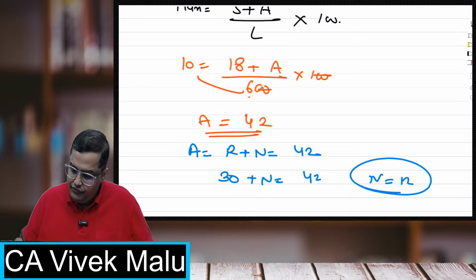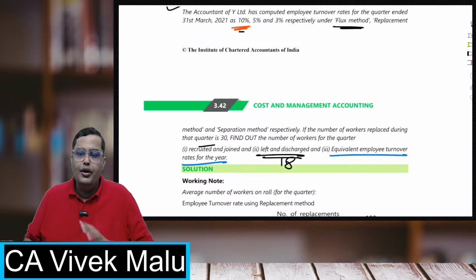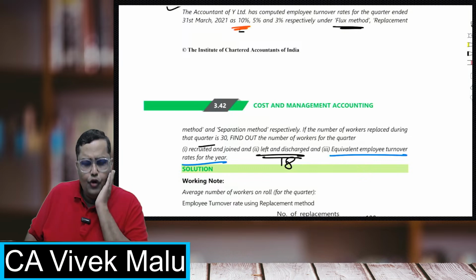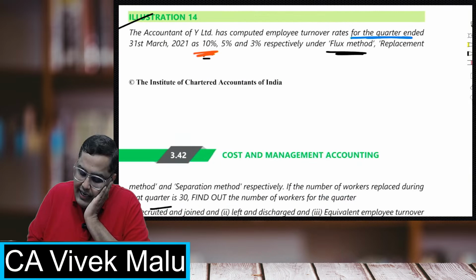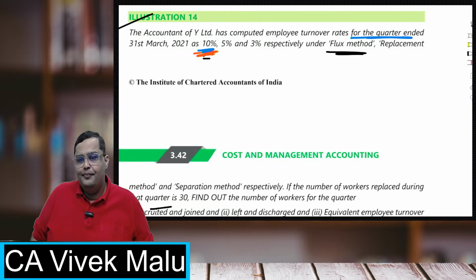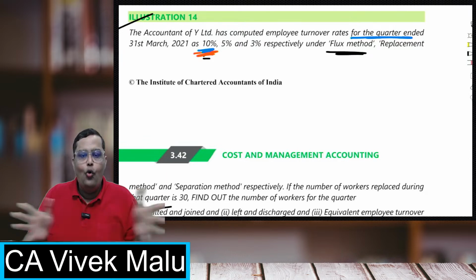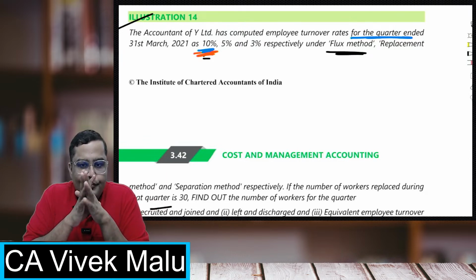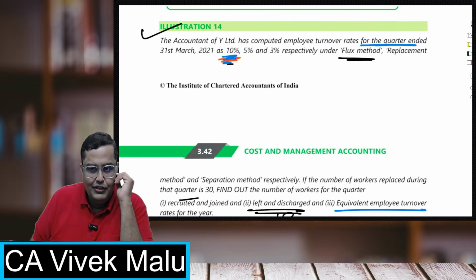Okay, perfect, students. Now they have also asked you the equivalent employee turnover rate for the year. Sir, what do you mean by this? If for the quarter the rate is 10%, what is the rate for the whole year? Tell me. It is just for 3 months that it is 10%. So what will it be for the entire 12 months?